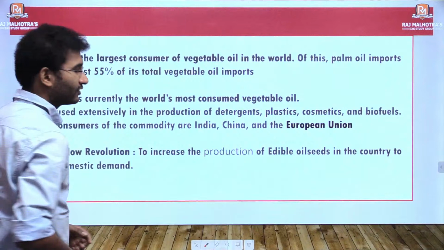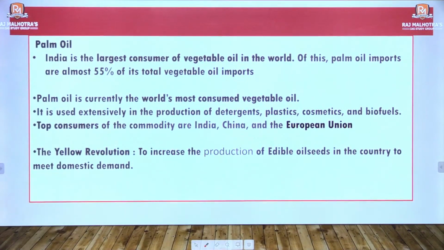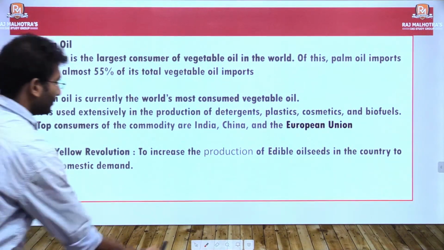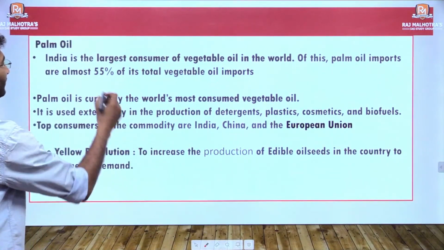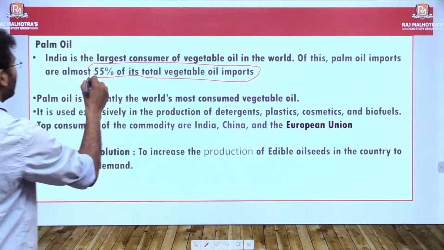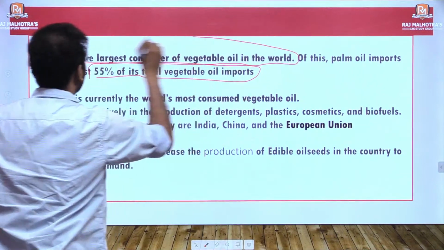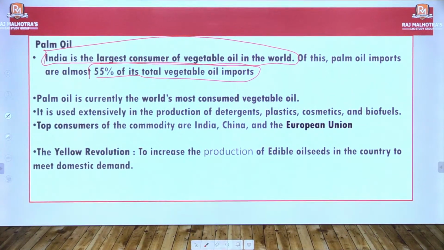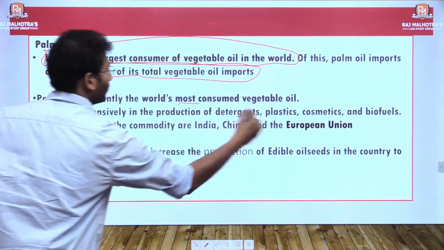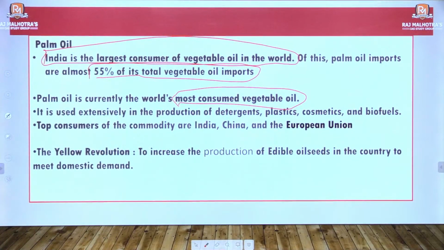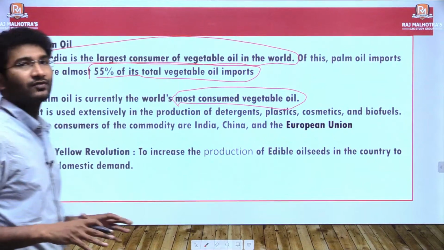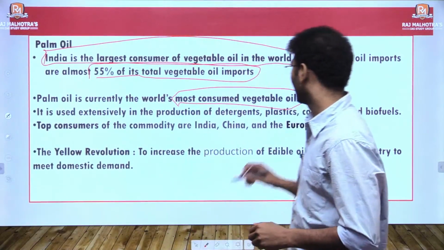So let's look into some factual aspects of the palm oil. India is the largest consumer of the vegetable oil in the world. Of this, palm oil imports are almost 55% of the total vegetable oil. As I told you, India is the largest consumer of the vegetable oil. Remember this statement. Next, palm oil is currently the world's most consumed vegetable oil. It is used extensively in the production of detergents, plastics, cosmetics, and biofuels. Top consumers of the world are India, China, and the European Union.